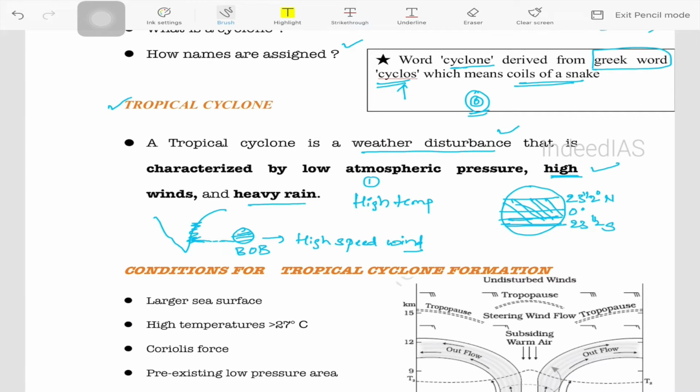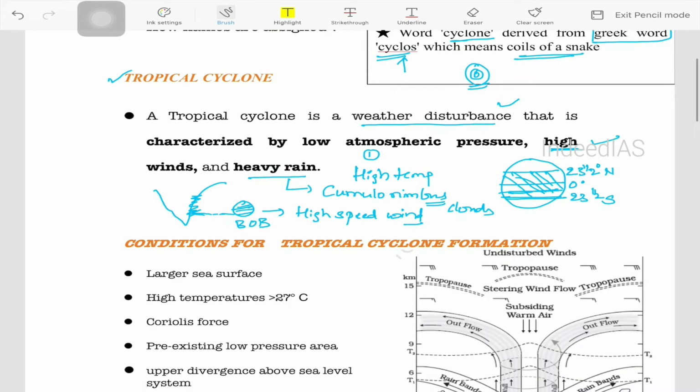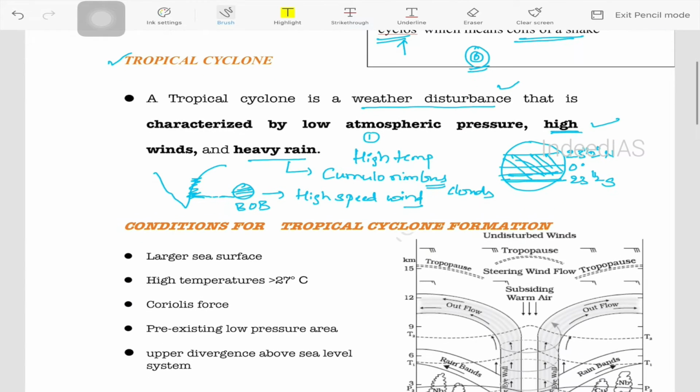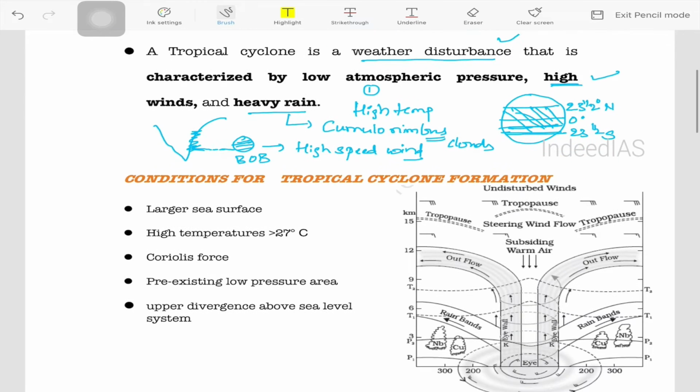And also it is characterized by heavy rain. You know, whenever the cyclone phenomenon occurs, it is witnessed by a huge amount of precipitation or rainfall. What is the reason for that? Because the cyclone structure is responsible for formation of cumulonimbus clouds, which are responsible for very high precipitation. So these are the basic characteristics that define how the tropical cyclone looks.